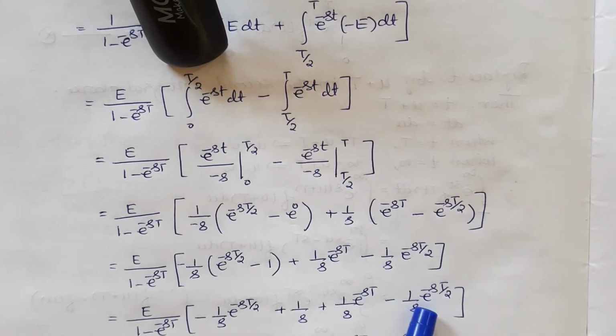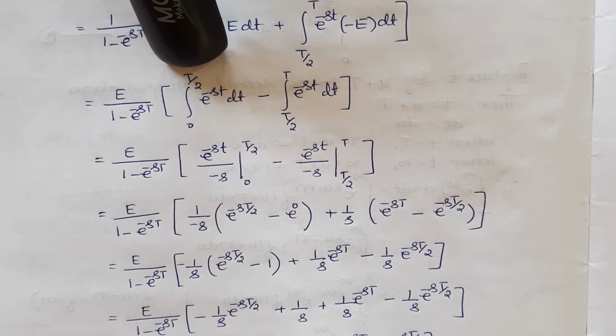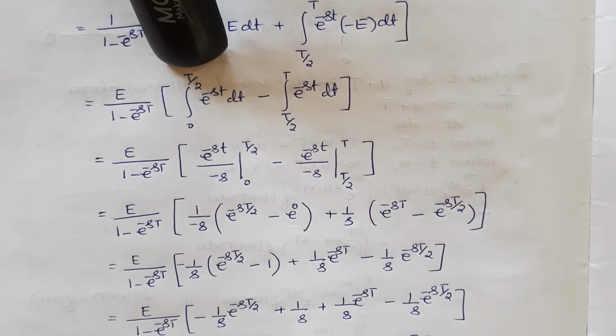This term is as it is and this term is kept as it is. So that I can take 1 by s common outside, 1 by s is out, e by this term remains as it is, 1 by s is removed common in all the terms. Then we shall combine the terms. Minus e power minus sT by 2 minus e power minus sT by 2 becomes minus 2 times e power minus sT by 2.